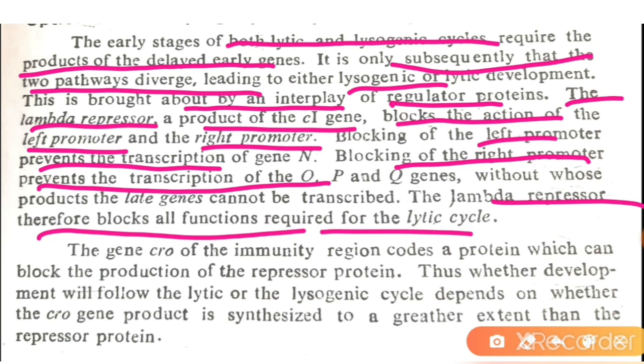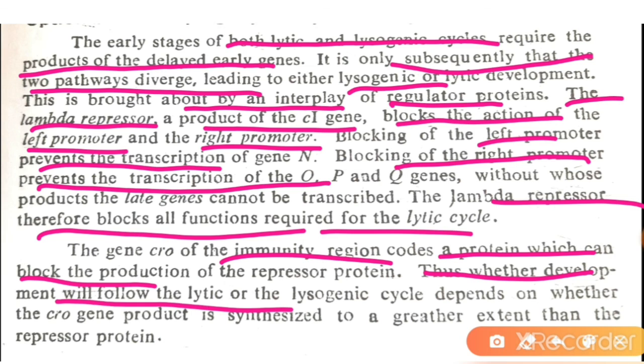Now see what happens. The immunity operon blocks the left operon and right operon, and due to this blocking there is no lytic cycle, or no synthesis of the lytic genes. So this becomes a very crucial step for the lambda phage. The Cro gene of the immunity region codes for a protein which blocks the production of the repressor protein. Thus, whether development will follow the lytic cycle or lysogenic cycle depends on whether the Cro gene product is synthesized to a greater extent than the repressor protein.